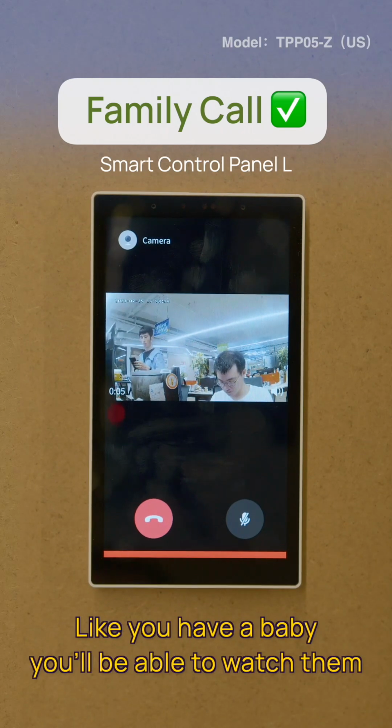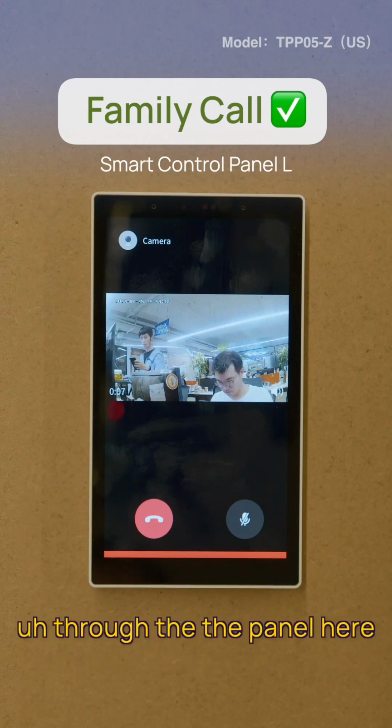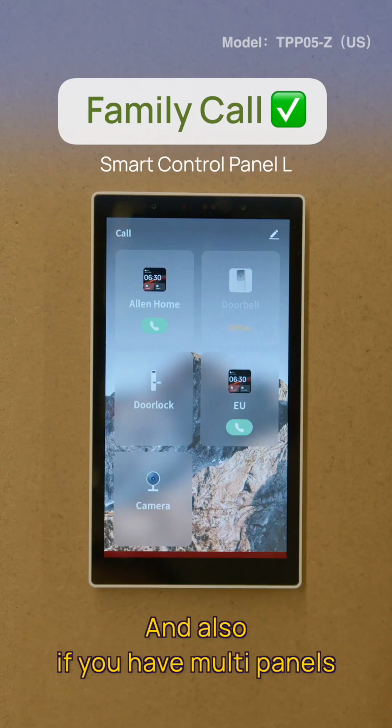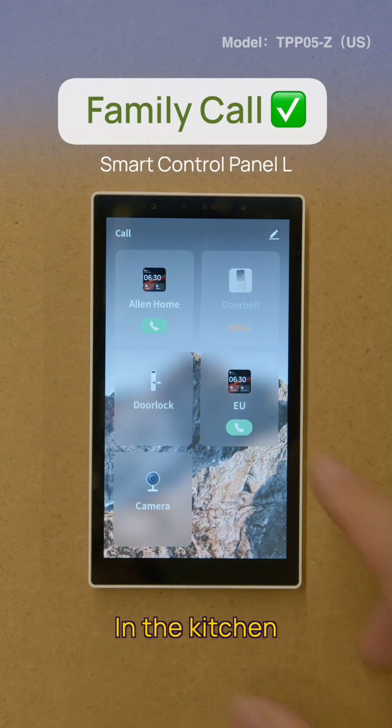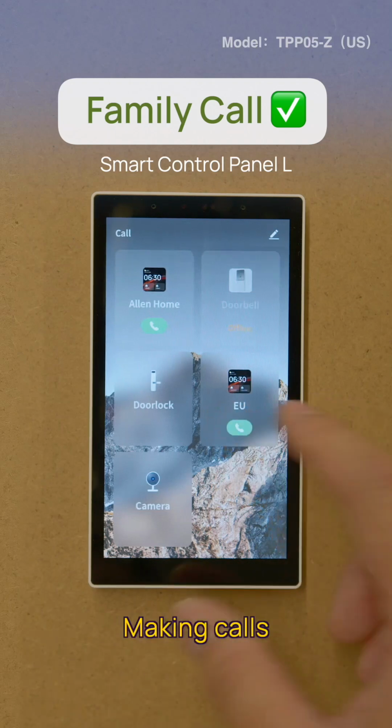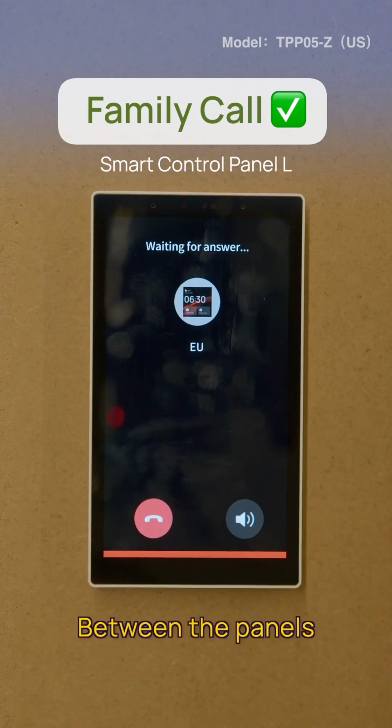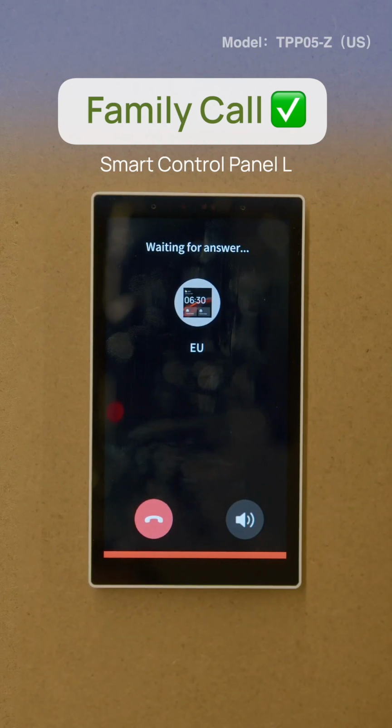Like if you have a baby, you can watch them through the panel here. Also, if you have multiple panels, like one in the bedroom and another in the kitchen, you'll be able to make calls between the panels.